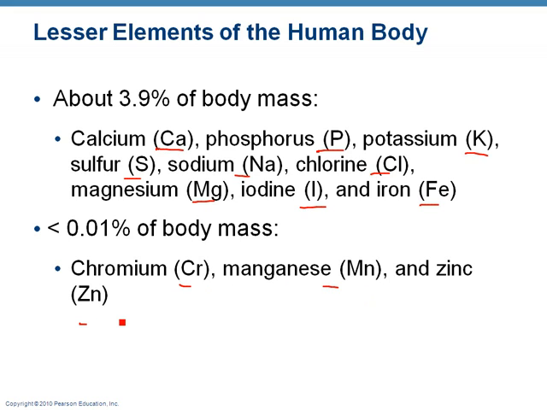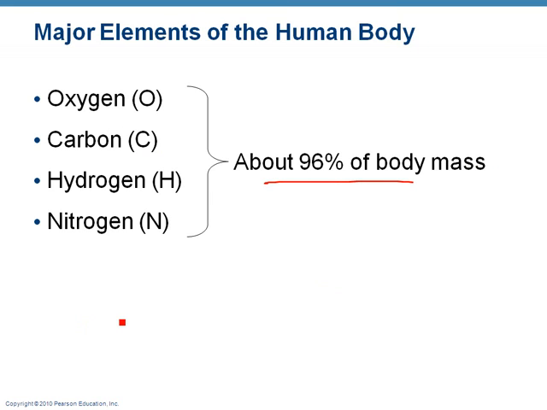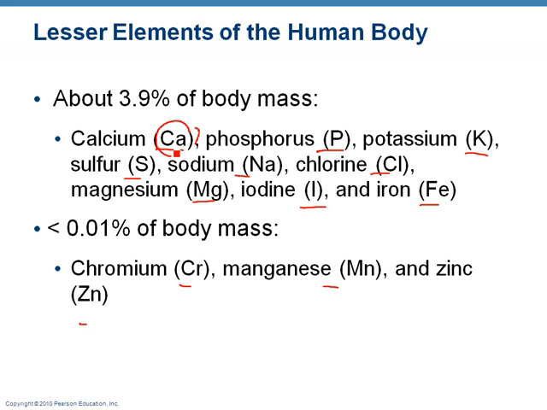Now, be careful when you're learning these atomic symbols that you don't just think, if it starts with a C, it must be a C, okay? Because carbon is C, but calcium starts with a C, it's Ca. Phosphorus starts with a P, it's P, but potassium also starts with a P. This symbol is K. Sulfur starts with an S, its symbol is S. Sodium starts with an S, its symbol is Na.